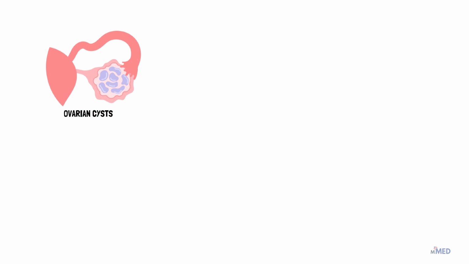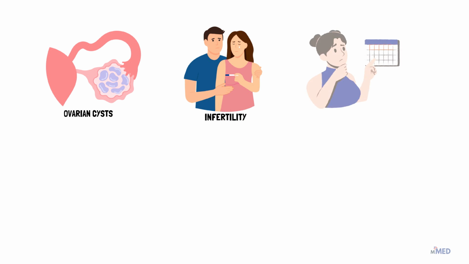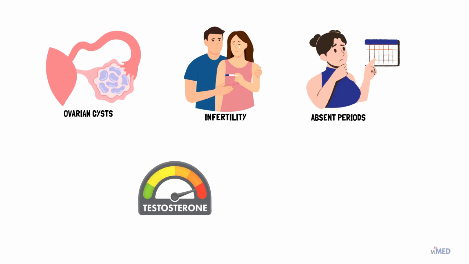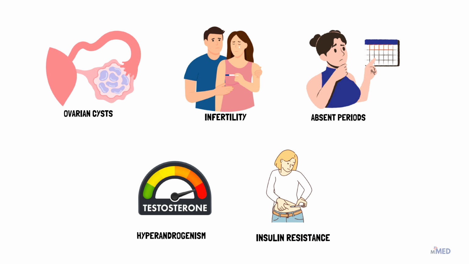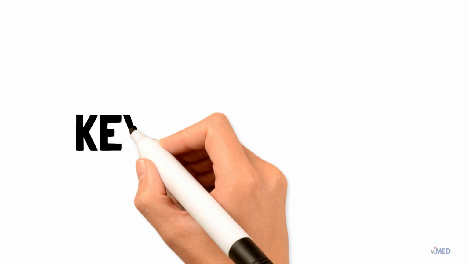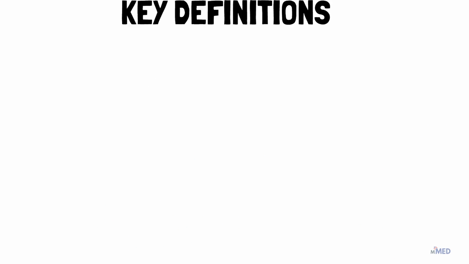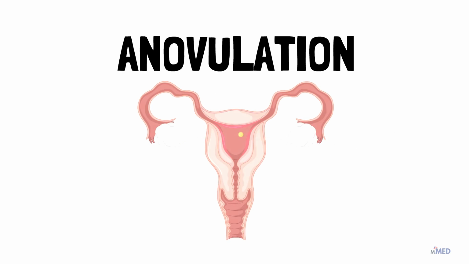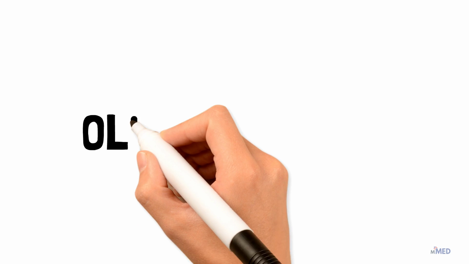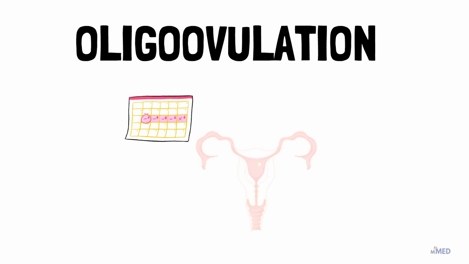PCOS is categorized by specific features such as multiple ovarian cysts, infertility, irregular or absent menstrual periods, hyperandrogenism, and insulin resistance. To better understand PCOS, let's explore some key definitions. Anovulation. This term refers to the absence of ovulation, which is the release of an egg from the ovary. Oligoovulation. It means irregular and infrequent ovulation where eggs are not released regularly.